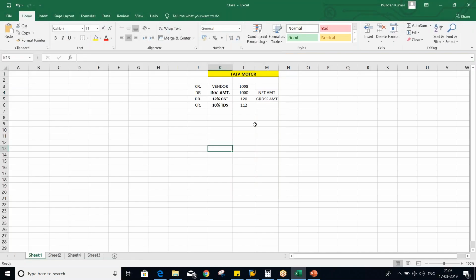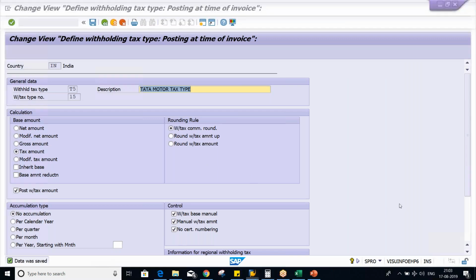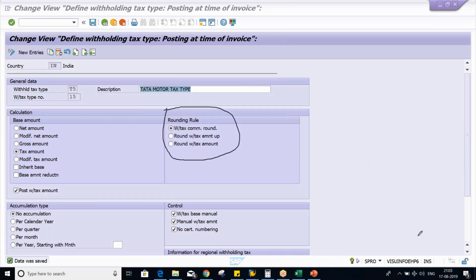I'll tell you guys now. Let's suppose, look at your rounding rule. We are having the rounding rule here. What is this rounding rule, guys? This is the rounding rule, right?